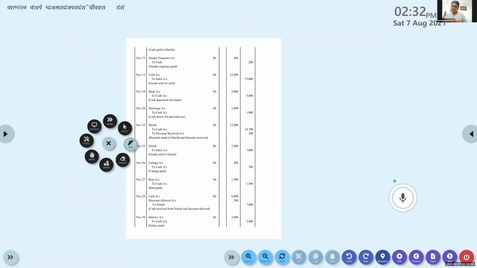Bank account debtor to cash. So bank account, what is being done to it, debited or credited? Debited. Yeah. Bank account is debited. So on the debit side, we write to cash.